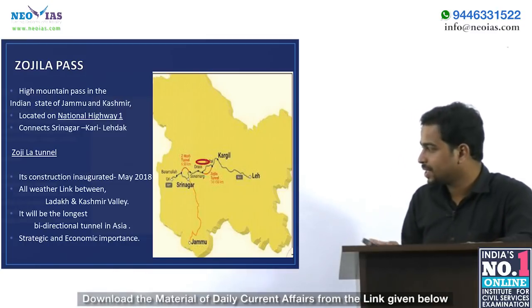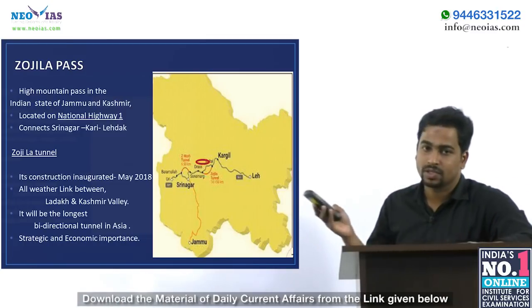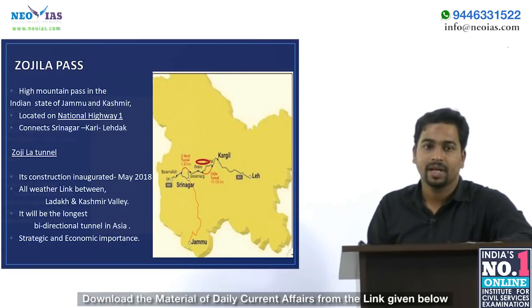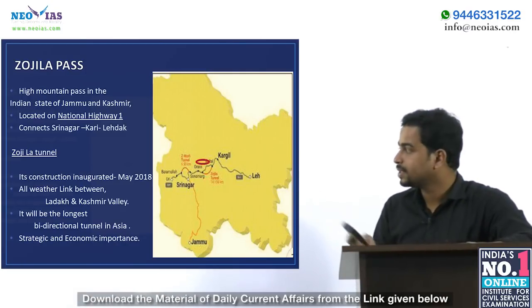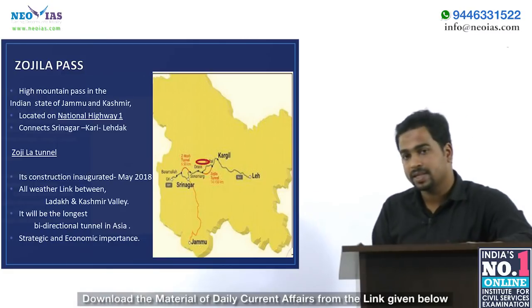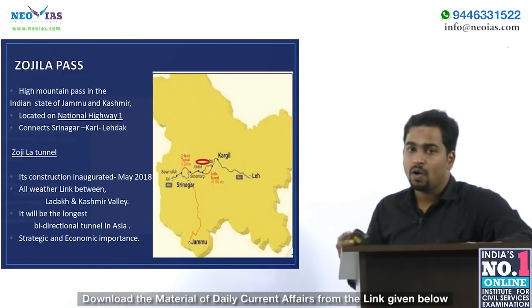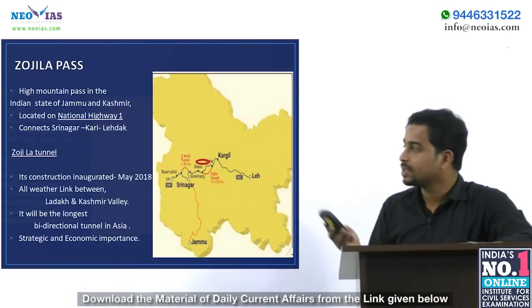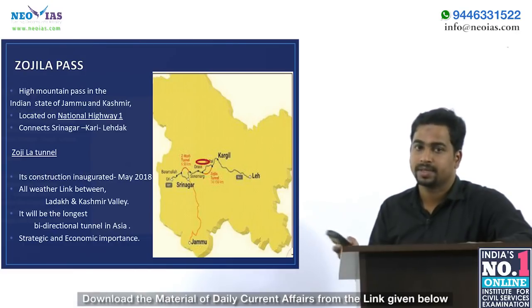It has strategic and economic importance. Strategic importance means we have already seen a war in this region, and economic importance means it provides an all-weather link to the underserved or unserved districts of Jammu Kashmir. That's about Zojila Pass. Please locate it.